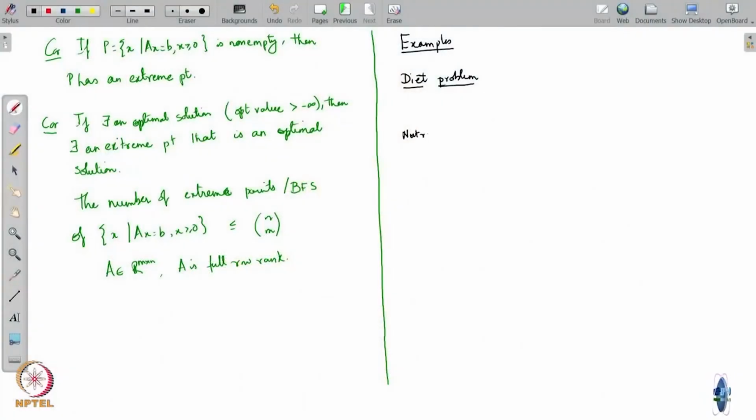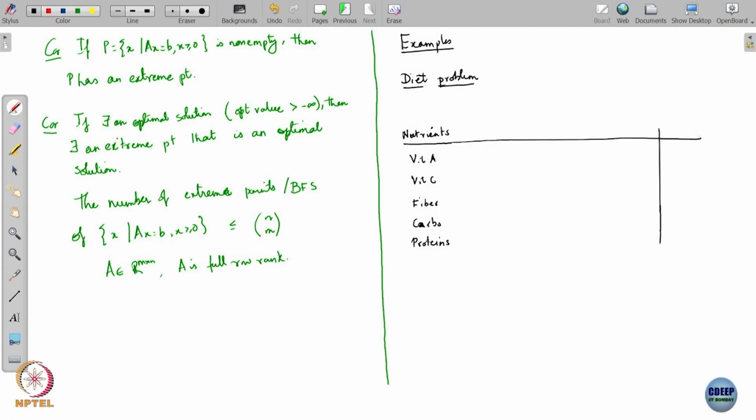So it says you have a list of nutrients such as vitamin A, vitamin C, fiber, carbohydrates, proteins, etc. These are nutrients that your foods must have, and the ministry specifies the amount of nutrients that you need to have.